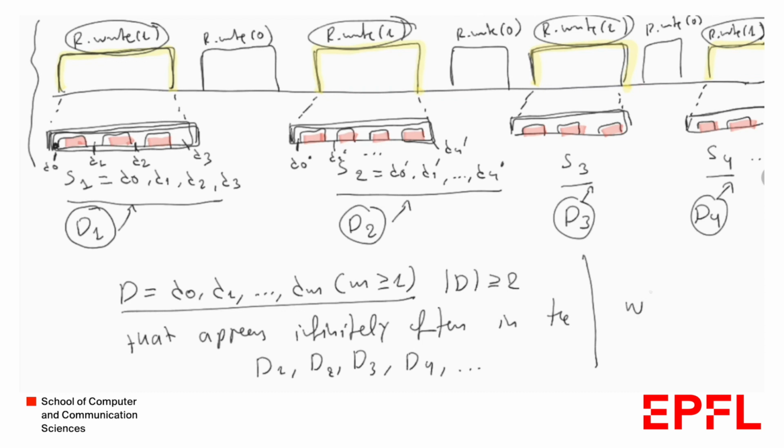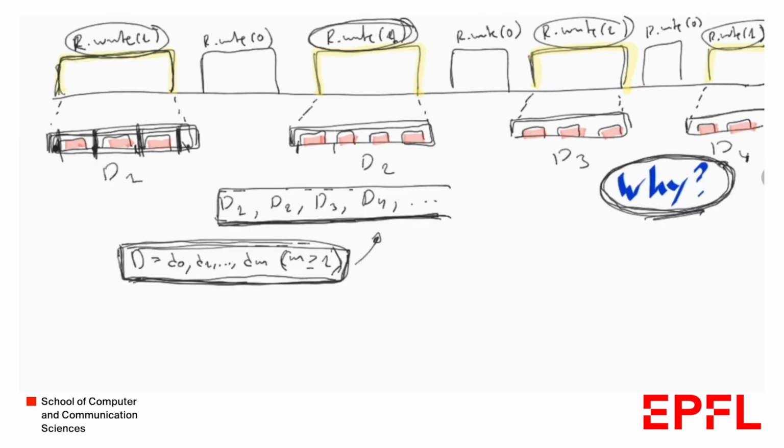So why is this the case? Okay, we just cleaned the screen a bit. So what we said is that we have this digest D that contains at least two elements, m is greater or equal than 1, and this D appears infinitely often in this infinite sequence of digests D1, D2, D3, D4, and so on. And recall that D1 corresponds to the digest of some sequence S1, where S1 corresponds to the sequence of states of base registers that were performed during this write operation. So we have to answer two questions now. Why does D appear infinitely often in this infinite sequence of digests? And why does D contain at least two elements? So let's see first this question here.